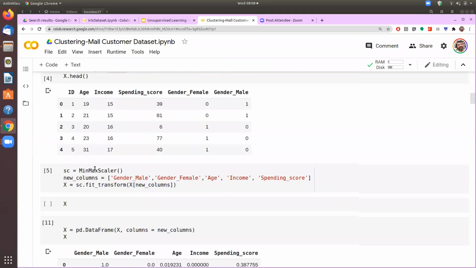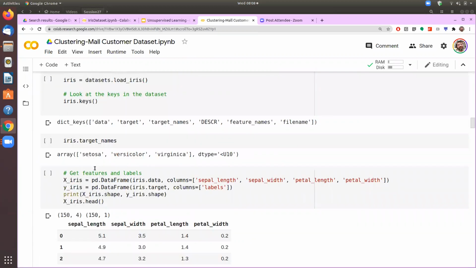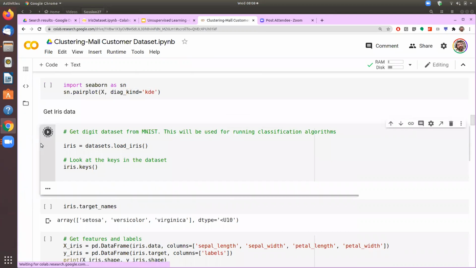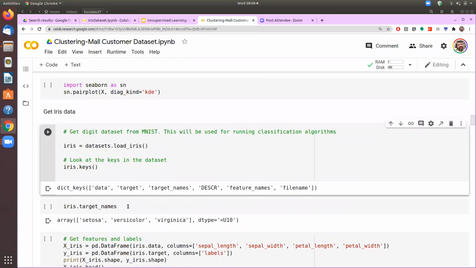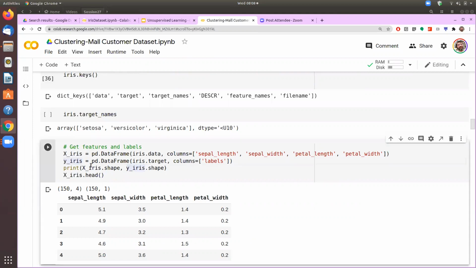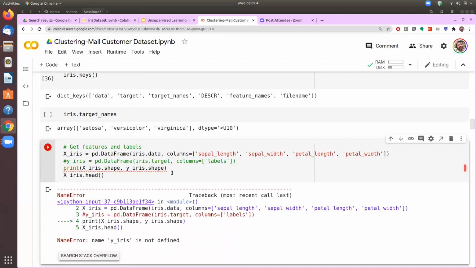So this one was the mole dataset. We'll go and take the iris dataset here. So in this worksheet, now we are getting the iris data. And we'll work with only X. So right now we don't even know about Y. So I am putting that data into X iris. Okay, so I'm printing even Y iris. So I'll not do that.